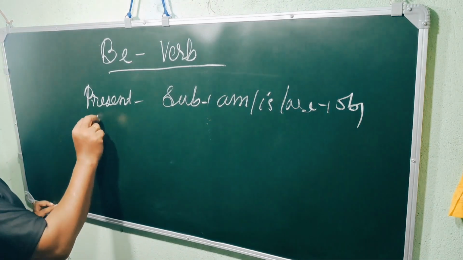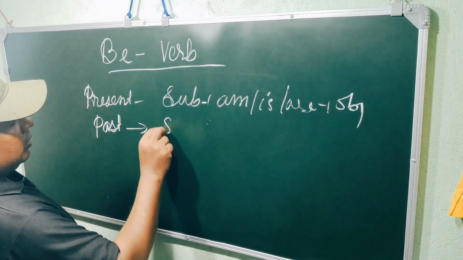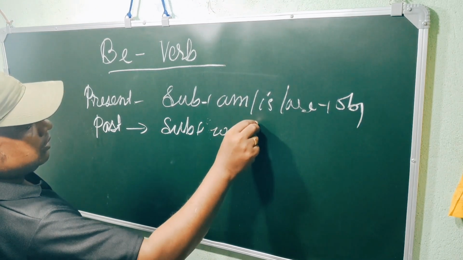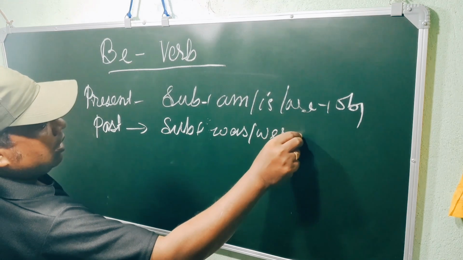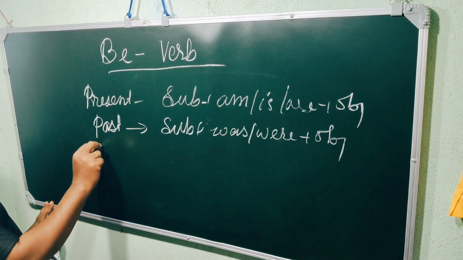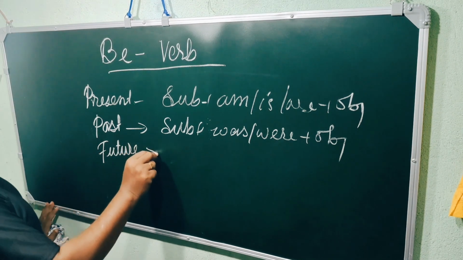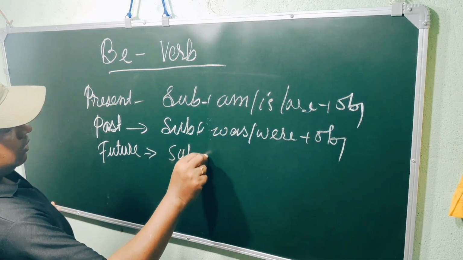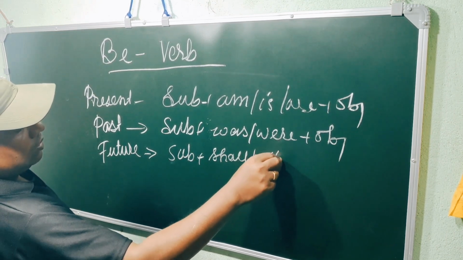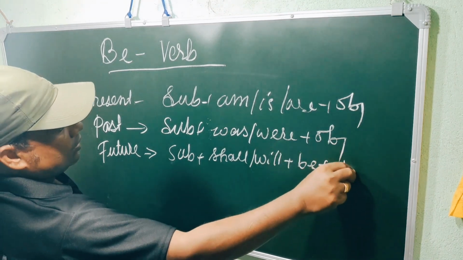In the past, we had the formation subject plus was/were plus object. The future: subject plus shall or will be plus object.